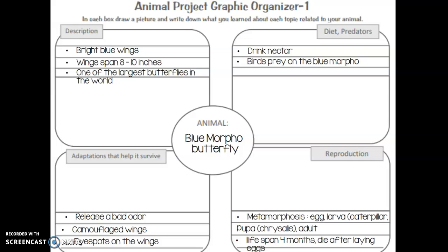So this is my first part of my assignment. I need to do the research on my chosen animal. In our next lesson, we will look at the second graphic organizer and how we take all of that information and put it into our 5 paragraphs.